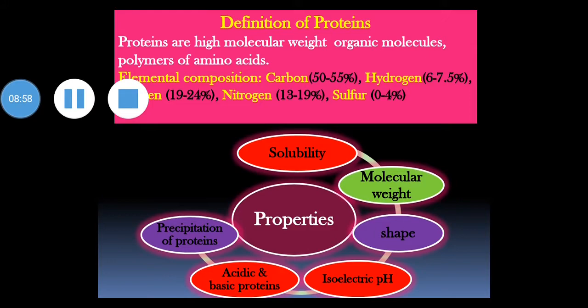Then precipitation by salts of heavy metals. Heavy metal ions like lead, mercury, zinc, cadmium cause precipitation of proteins. These metals, being positively charged, when added to protein solution, which is negatively charged in alkaline medium, result in precipitate formation. Then precipitation by anionic or alkaloidal reagents.